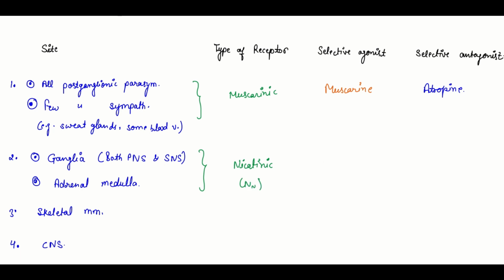And the selective agonist for these receptors will be DMPP, which is dimethylphenylpiperazinium. Okay, and the antagonist which will act over here will be hexamethonium.